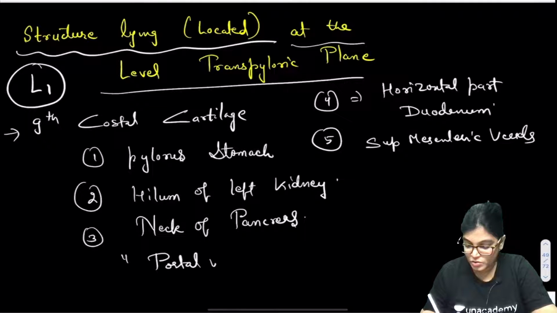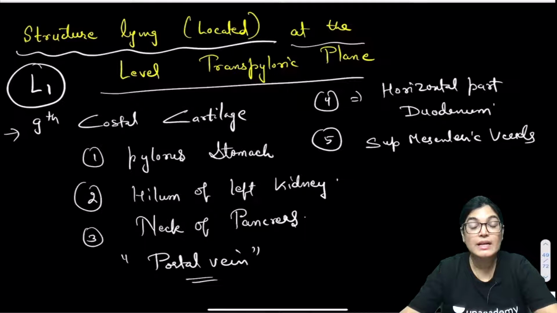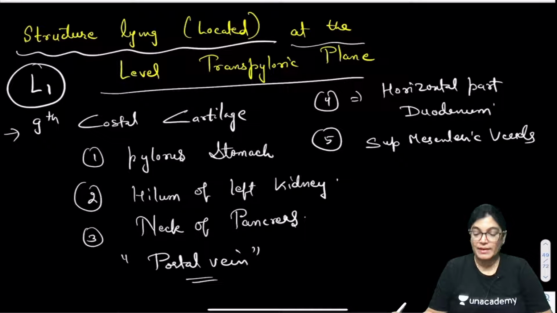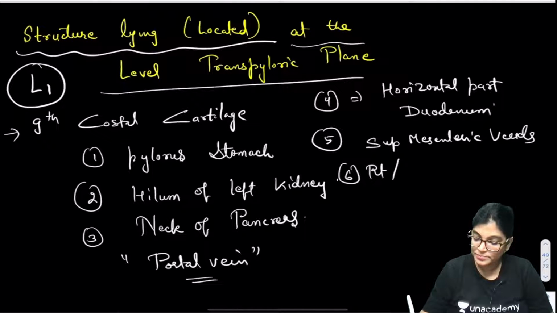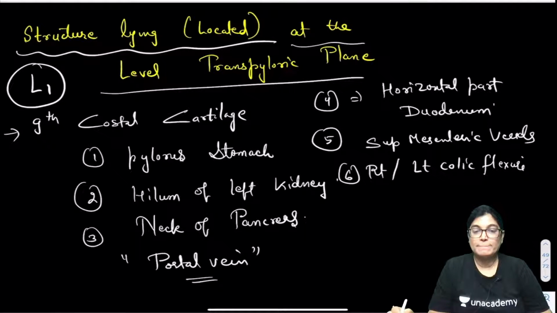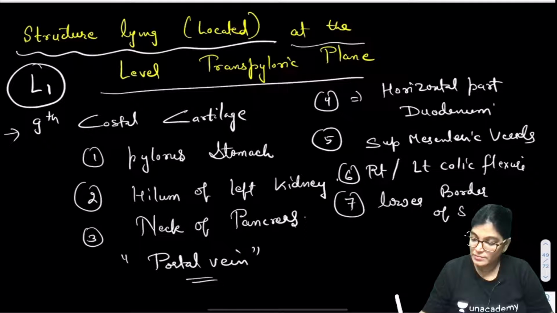So at the level posterior to the neck, the portal vein is also formed at this level by the joining of the superior mesenteric vein and the splenic vein. Other than that, the right and the left colic flexure are also located at this level. Right and left colic flexure. Lower border of spleen.